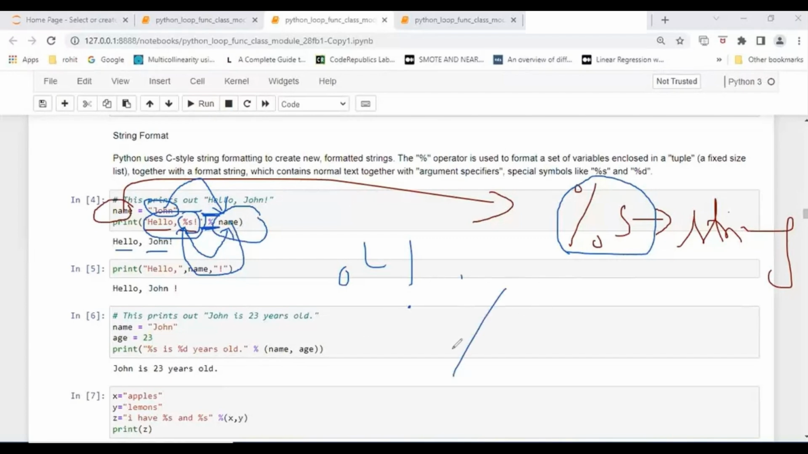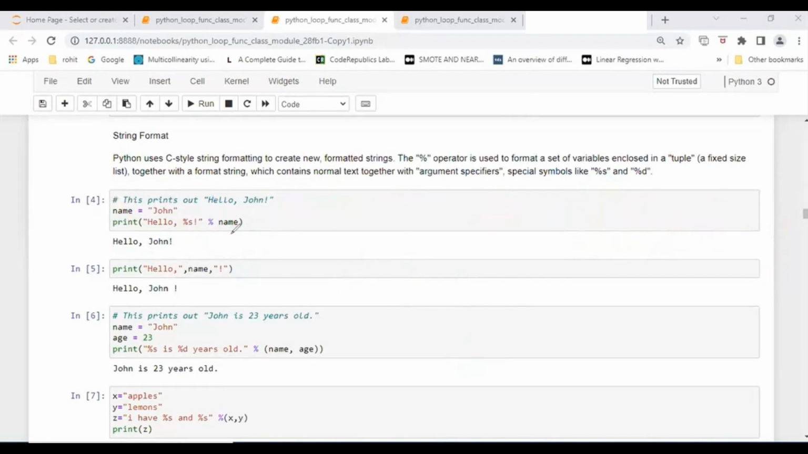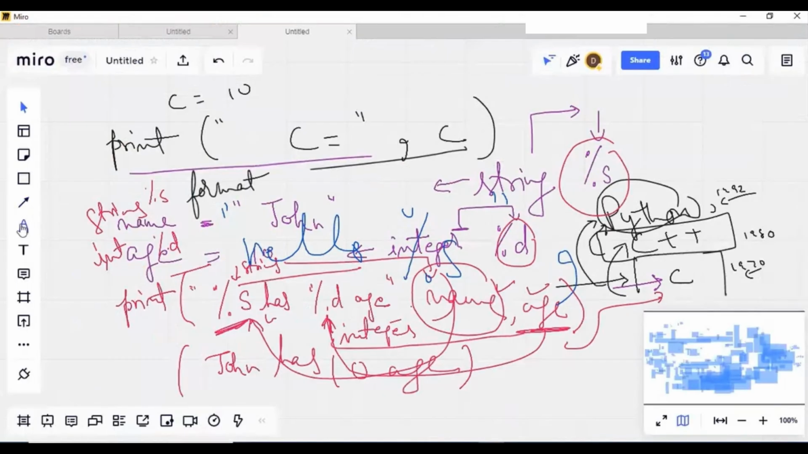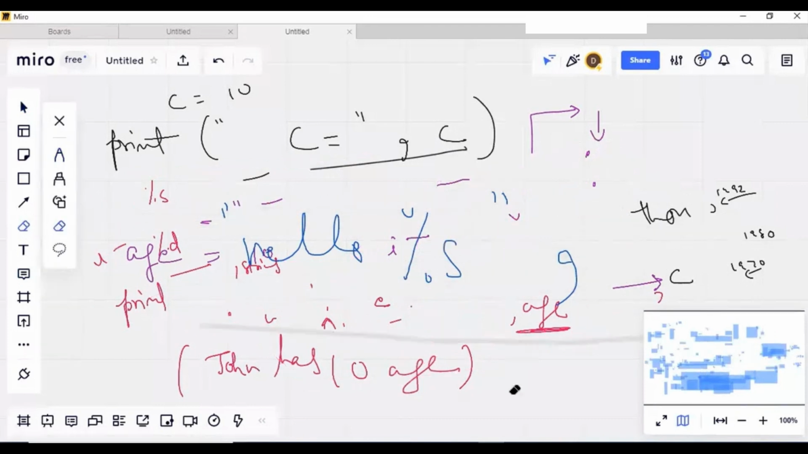So this particular sign, only this sign, means you can say here, hello, %s. Okay, and then here it is taking this name here. I'm just writing it, this one here, to show how the things are being joined here.